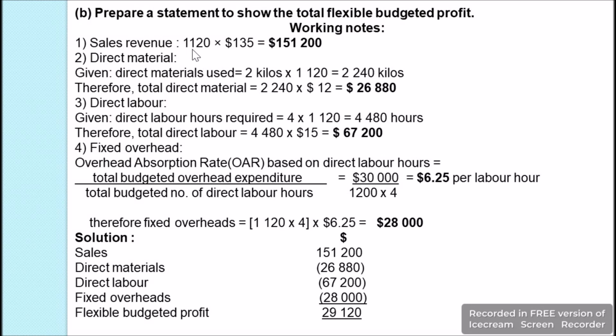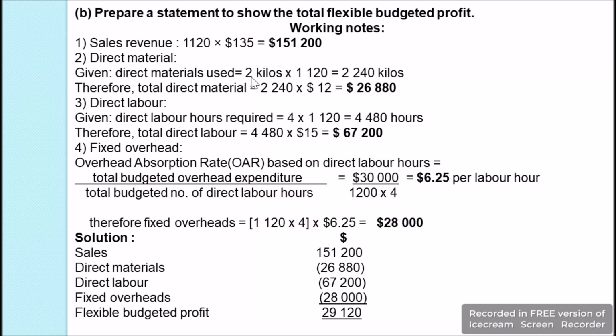The number of units actually produced was 1,120 units, and the selling price based on our budgeted rate was $135. So when we multiply, we get the sales revenue as $151,200. Then direct material.